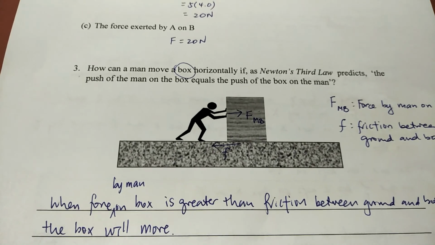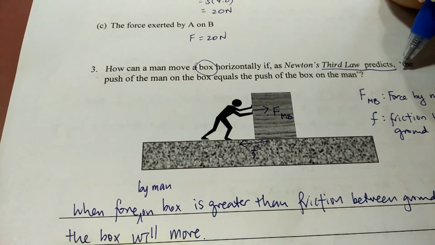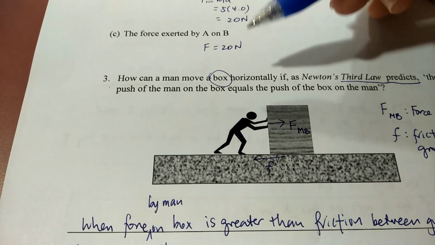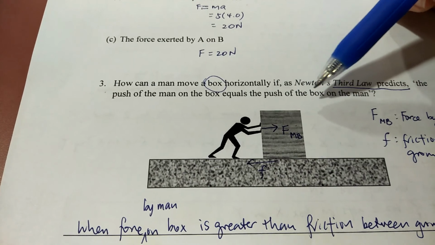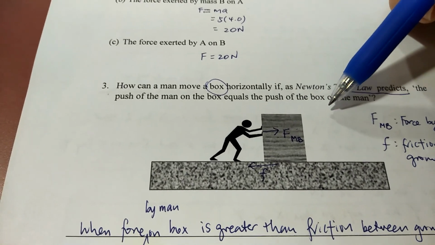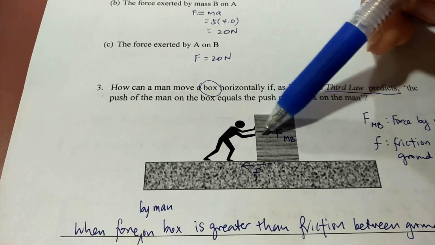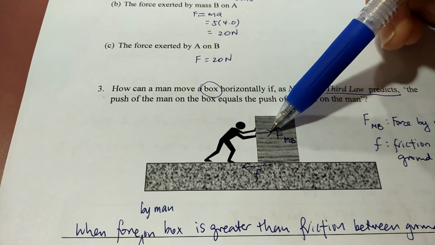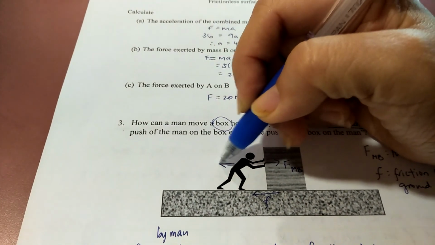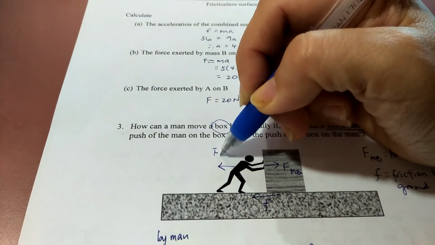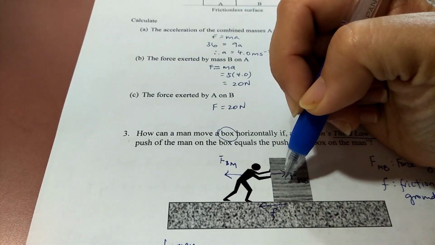Now let's come back to the question on Newton's third law. The statement here is that the push of the man on the box equals the push of the box on the man. Is this statement correct? Yes, it is correct, but the forces act on two different bodies. There is a force by man on box. Similarly, according to Newton's third law, the man also experiences a force, that is, by box on man. These two forces are equal in magnitude but opposite in direction.